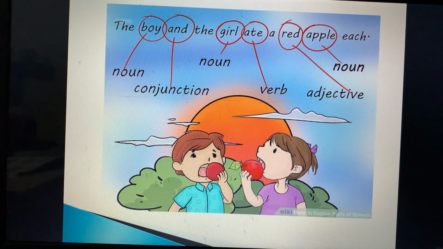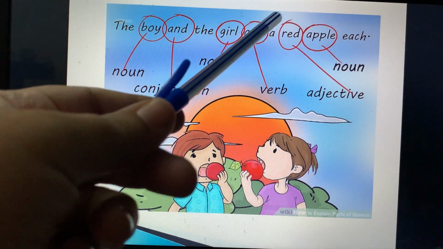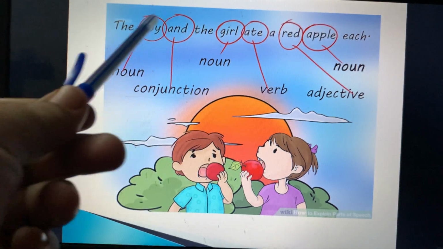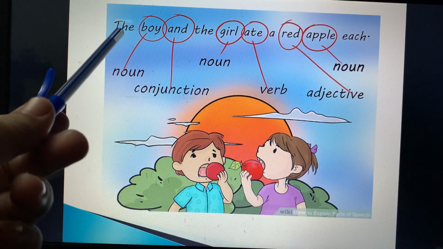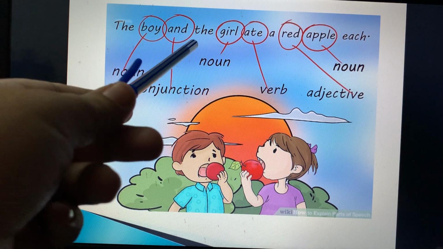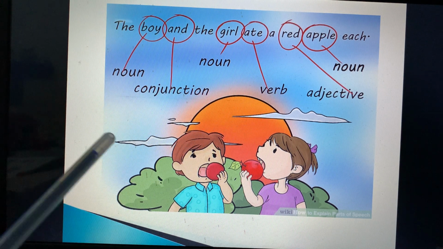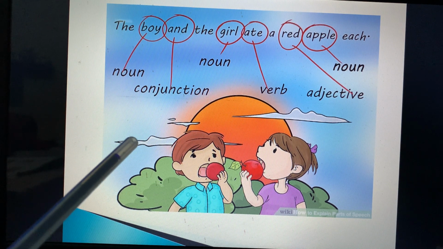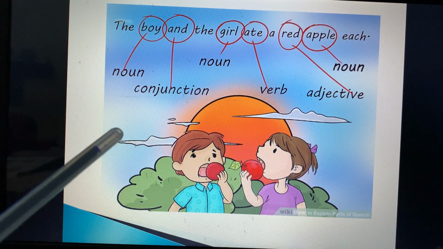Fine. So the next is, now you look over here at the sentence. The boy and the girl ate a red apple each. So the is the article, boy is a noun, and is a conjunction over here, and the girl. If I speak, the boy ate a red apple, this is one sentence, and the other is the girl ate a red apple. These are two sentences.